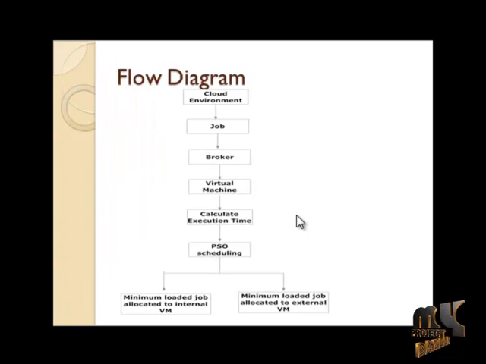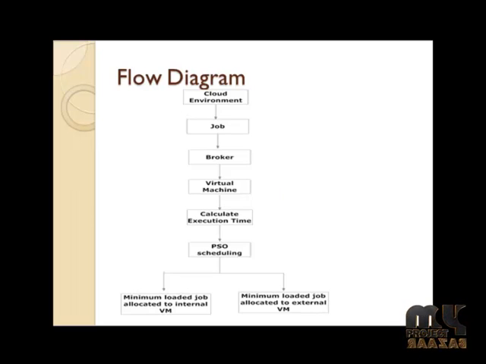First, the cloud environment is developed. A cloud environment consists of a data center, virtual machine, broker and job. That means the user can create a job, it is forwarded to the broker, the broker sends the request to the virtual machine, and the virtual machine processes it in the data center. In the virtual machine, the resource monitor will monitor the VM resources. The resource monitor component monitors the cloud resource pool, including CPU pool, memory pool, storage pool and IO bandwidth pool. The cloud interface collects the pricing model of the external cloud and sends tasks to the external cloud when necessary.